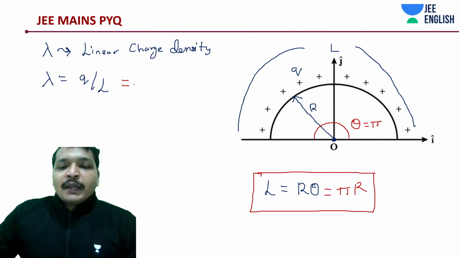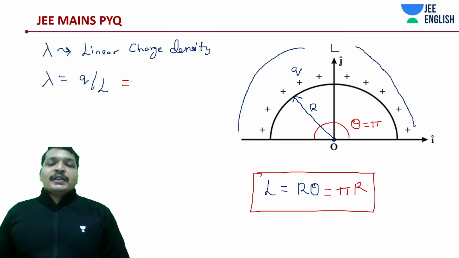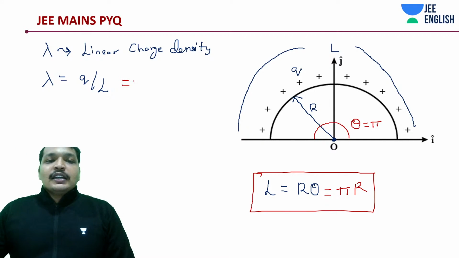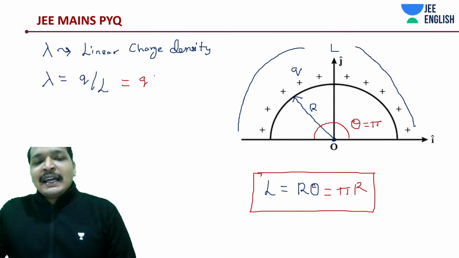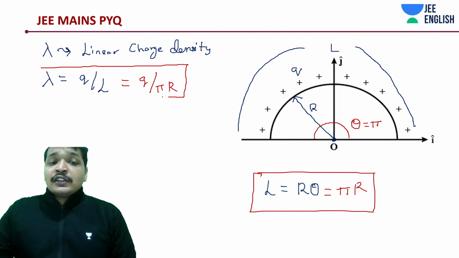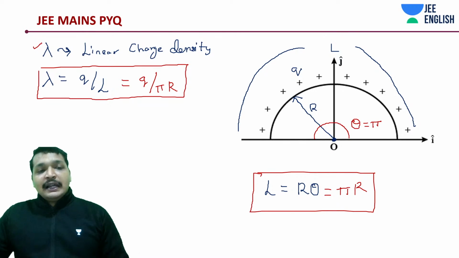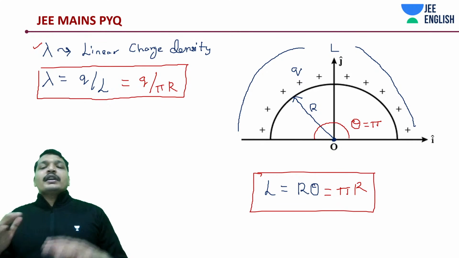But anyway, it can also be an arc. That's the reason I'm giving you this r theta. You must understand how to work around it. Now next comes, what is lambda? Lambda is going to be q by pi r. Let's keep it aside. This is going to be useful. If it was not lambda, and some function of lambda was given to you, you would make use of that function of lambda. Don't worry about the concepts.